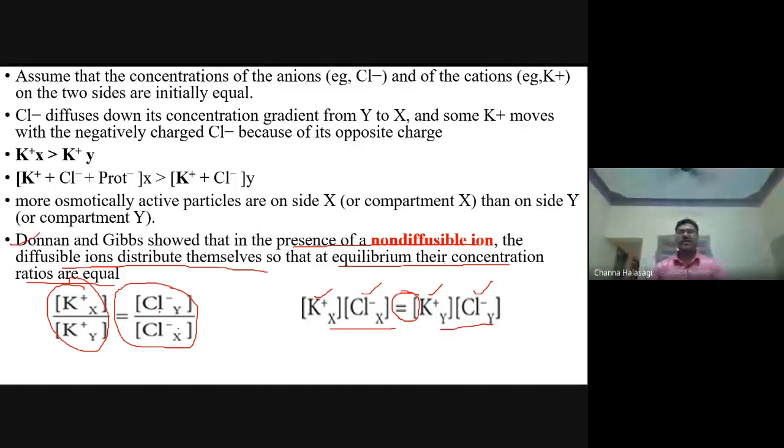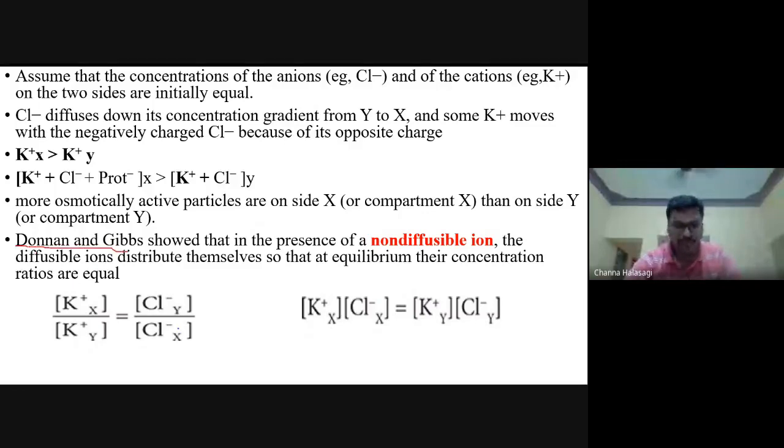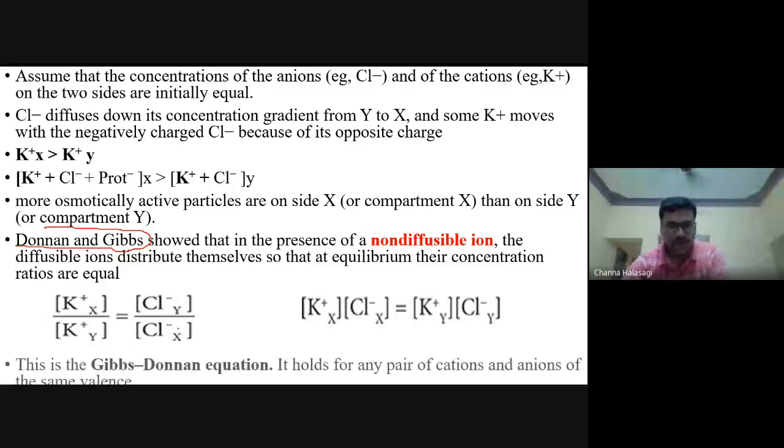This was the question recently asked in the last AIIMS. According to the Gibbs-Donnan effect, or Gibbs-Donnan equation, which of the following is the particle that is responsible? One of the answers was proteins. What is protein here actually? Protein is a non-diffusible ion. So you can expect a similar question in the coming exams also.